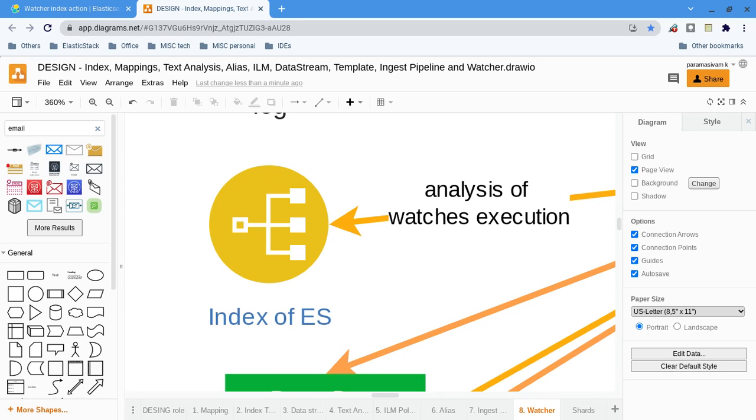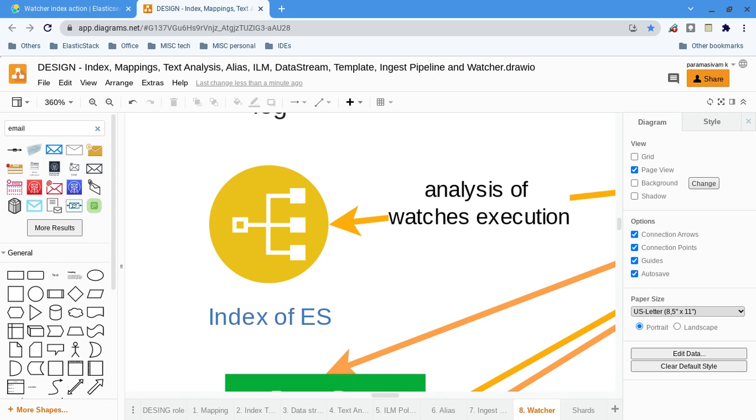In this video we will see about index action. Usually every watcher should have one or more actions, right? Otherwise it's meaningless. So in that list we have seen email, webhook. Now we are going to see about the index actions.